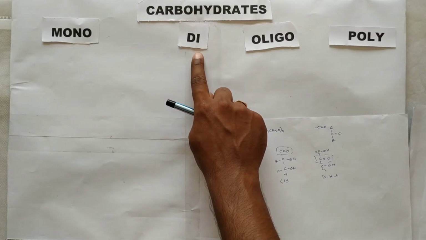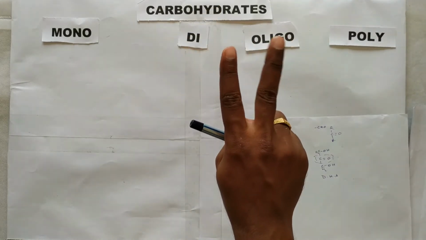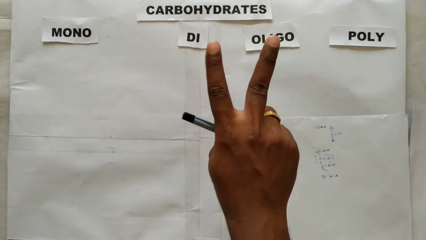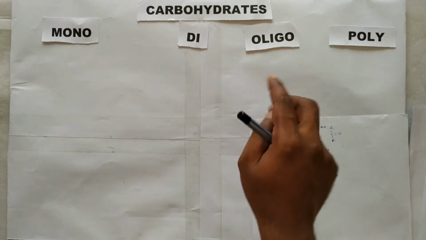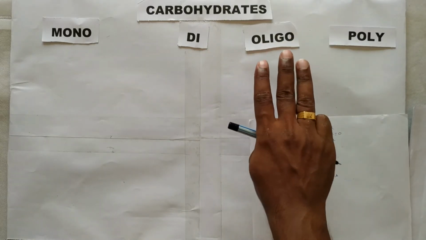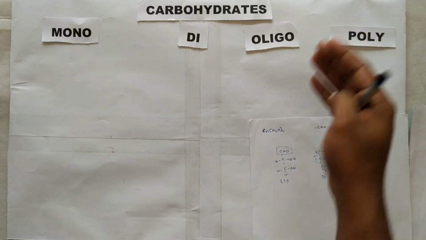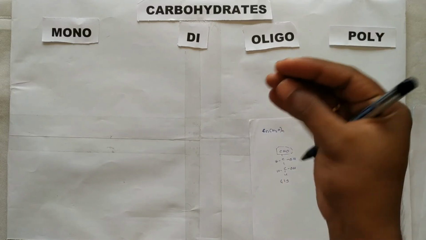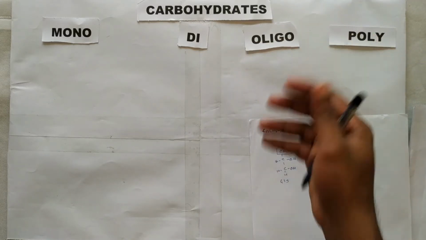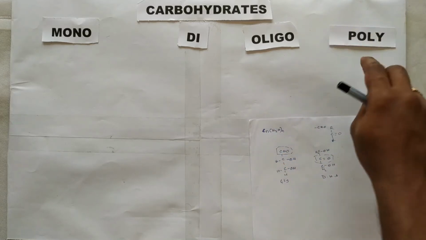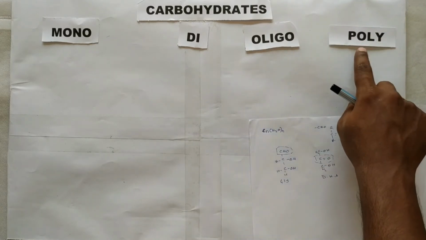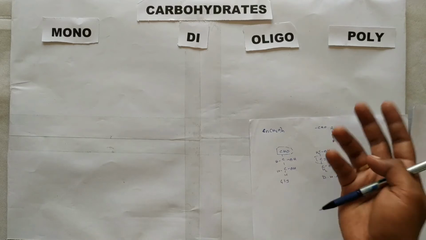Disaccharides means 2 monosaccharides combined here. On hydrolysis they produce 2 monosaccharides individually. Oligo means 3 to 10 monosaccharides combined, and on hydrolysis it produces 3 to 10 molecules of monosaccharides. And poly means more than 10.